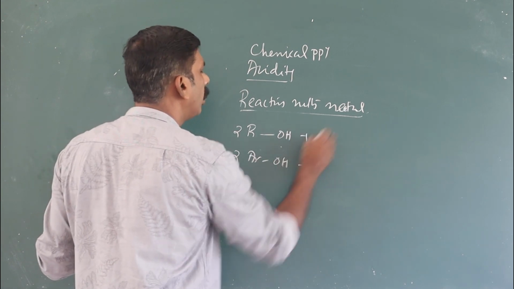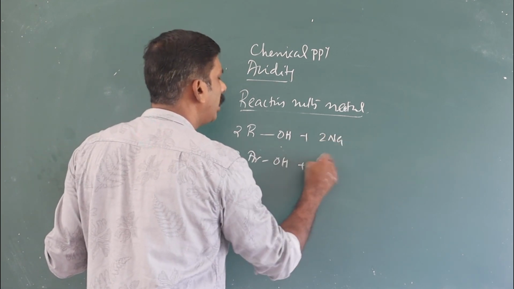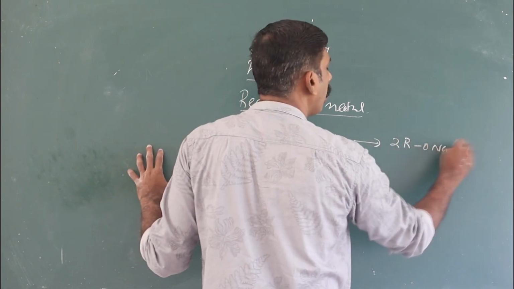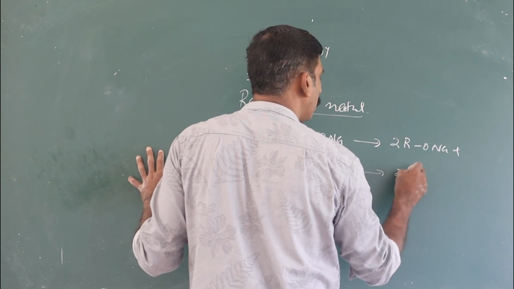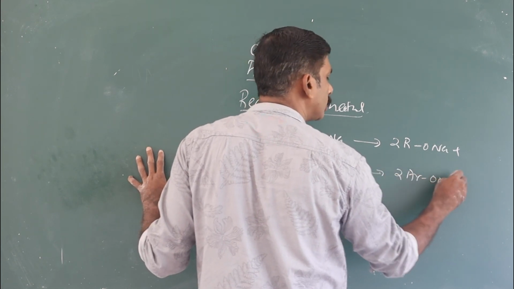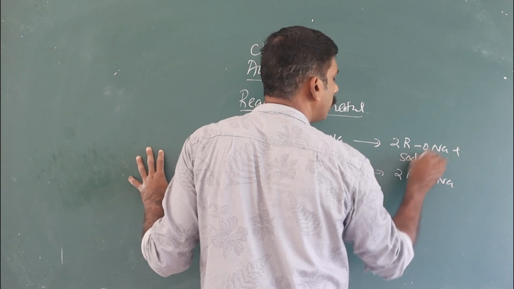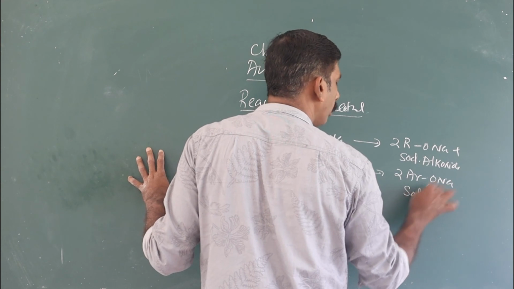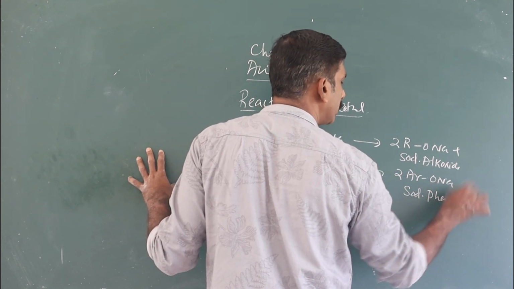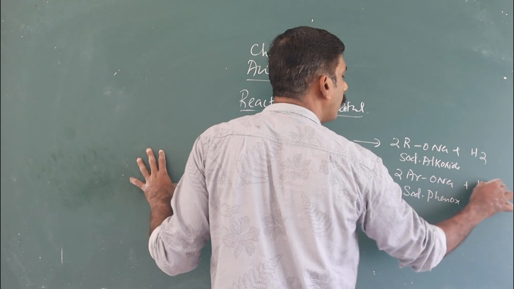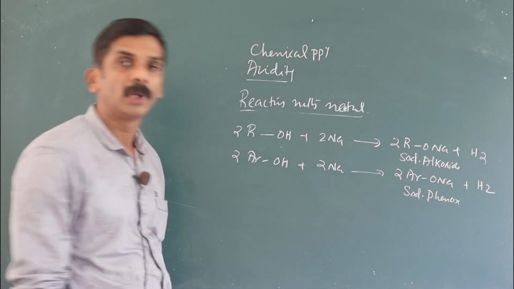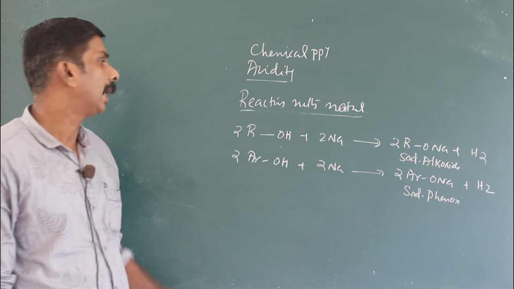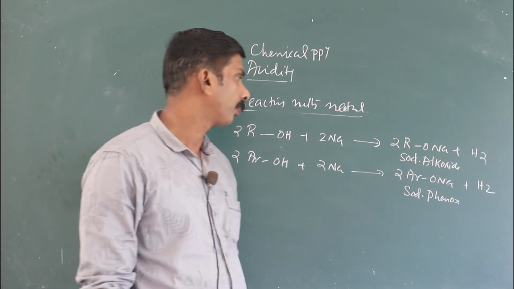Alcohols and phenol react with the metal to form alkoxide or phenoxide, sodium alkoxide, sodium phenoxide, along with the liberation of hydrogen.